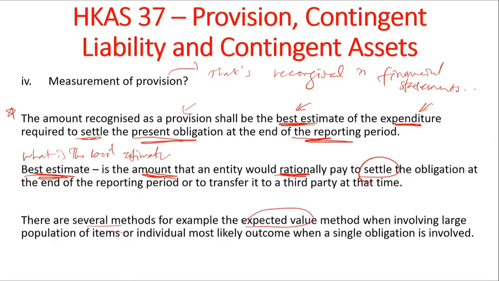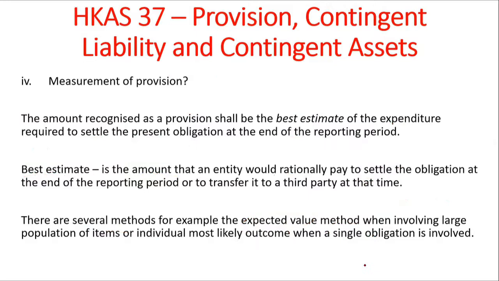For example, there's the expected value method, and we will look at an example. And then if it's a single obligation, then individually, the most likely outcome, one payment for a single obligation that will be paid by the company.